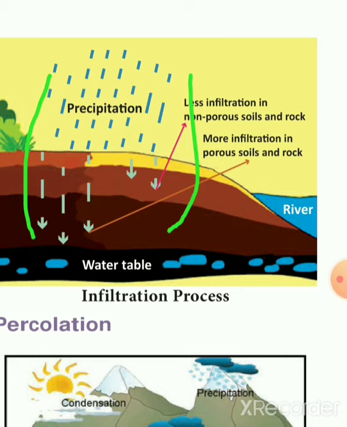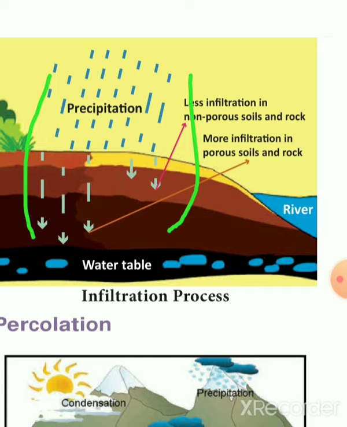Precipitation means the rainwater stagnates on the earth, and the water is absorbed into the soil. The characteristics of the soil are very important. Soil that is more porous is why we observe soil moisture.